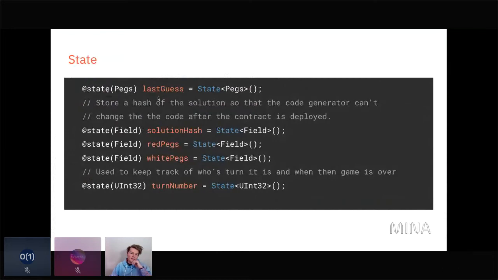And so the guesser has to be able to commit to this on chain so that the hint generator can prove that they're generating a hint that's relevant to the guess that they made. Because if you just sent the guess to the hint generator, they could do something like, if you guessed the right thing, they could claim that you guessed something other than what you did. And so then we have this solution hash, which is an important component of this also.